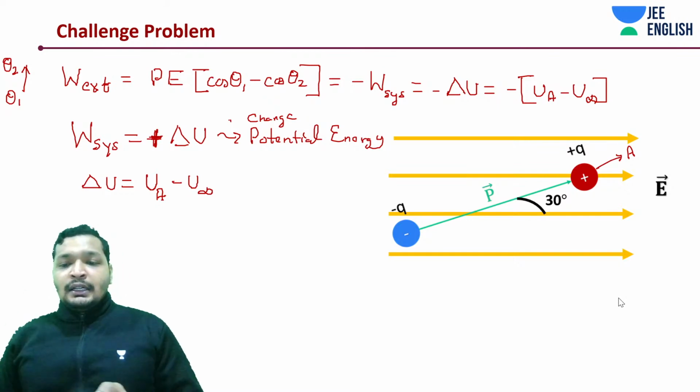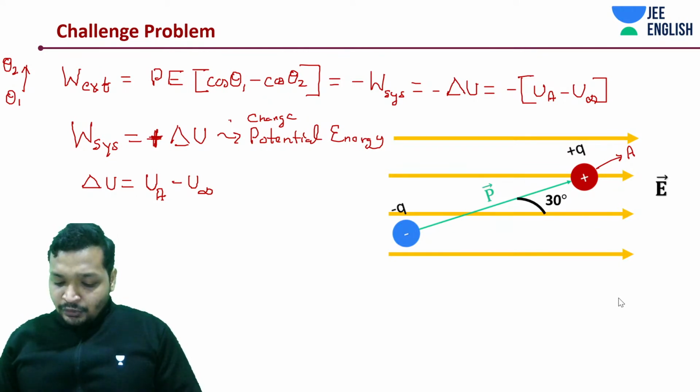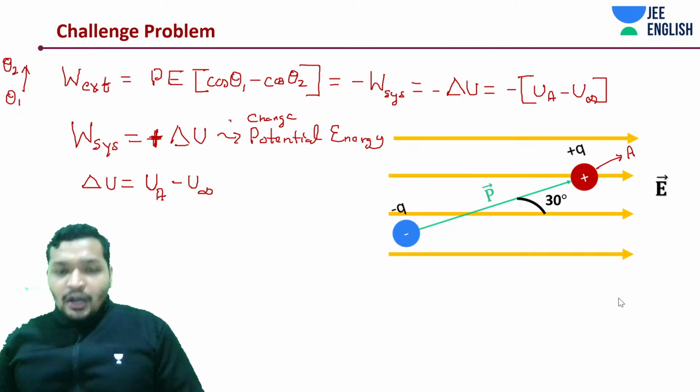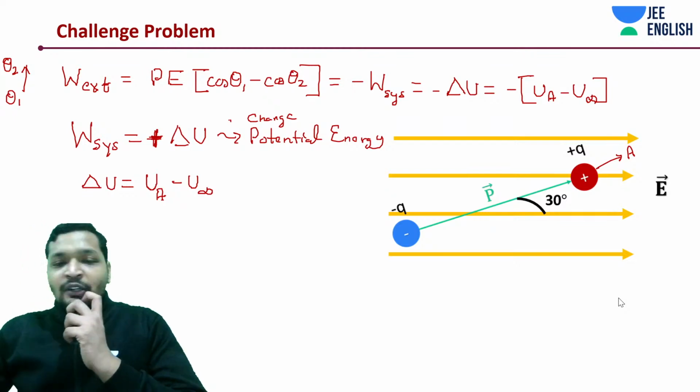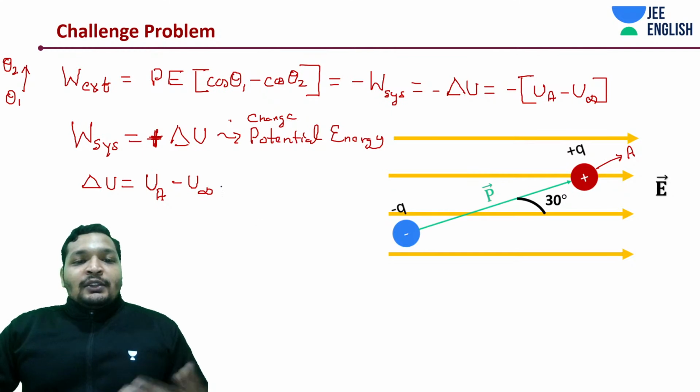I'm just having a look at the video to see if something has been missed out. Theta 1, theta 2, thing has been derived. Very good. All right, we are on track then. So I guess there were some technical issues.